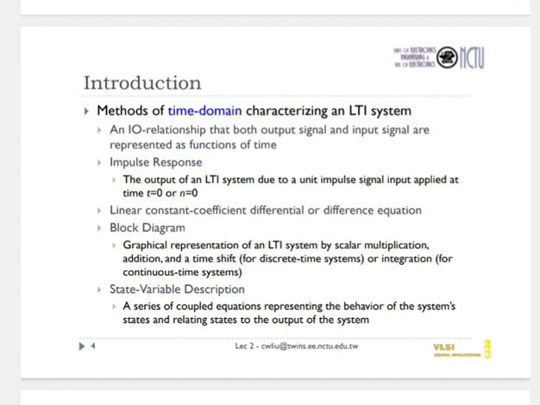So these two properties, namely linearity and time invariance, are important because of the following reasons. First reason is many physical systems can be modeled accurately as LTI system. Next reason is we can solve mathematically the equations that model LTI system for both continuous time and discrete time system.